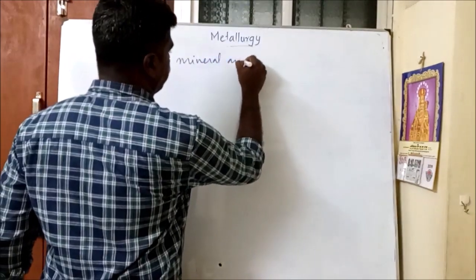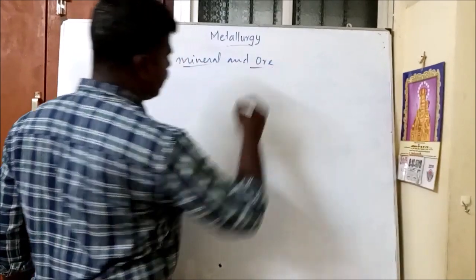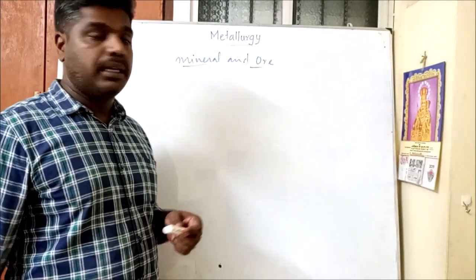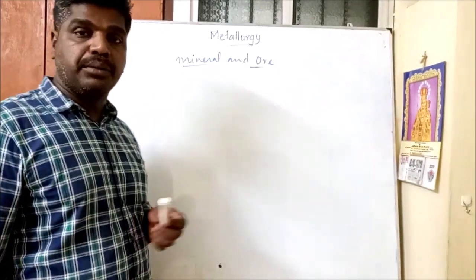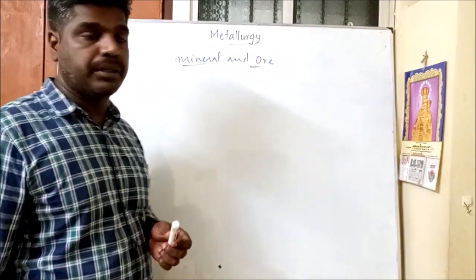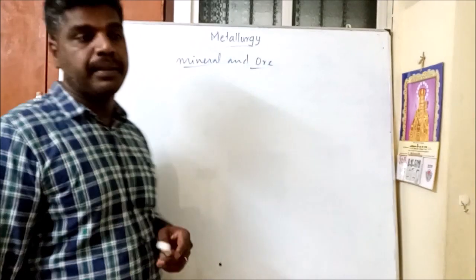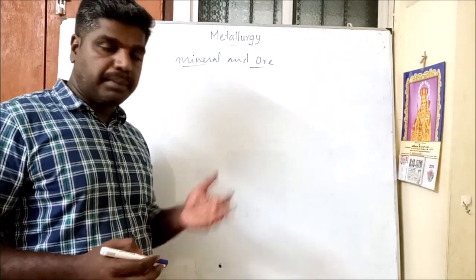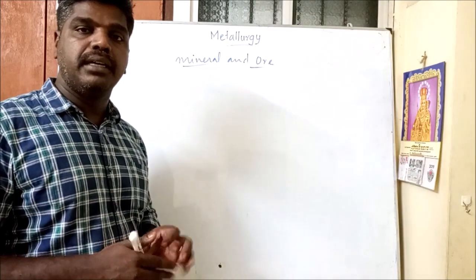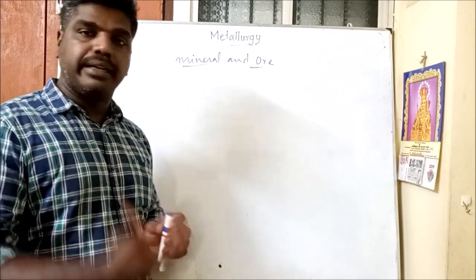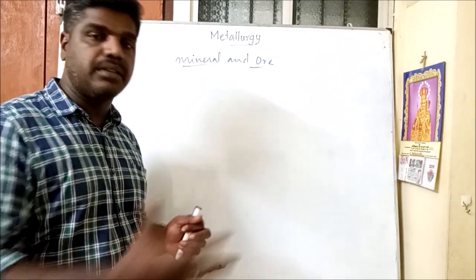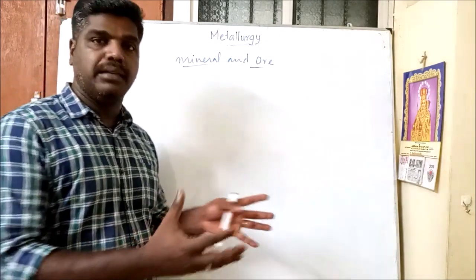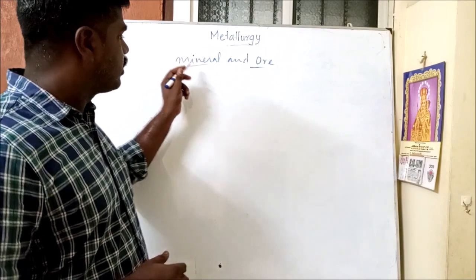Mineral and ore. So what is meant by mineral and what is meant by ore? Definitely this question will be asked in the 12th standard. Especially in this lesson, as per the government, 6 to 9 marks will be asked. Minerals means what? The metal which exists in combined form, like sulfide, chloride, carbonate, many other inorganic compounds, along with the earthy impurities like gangue or matrix. You know what is gangue or matrix? Kallu, mannu.